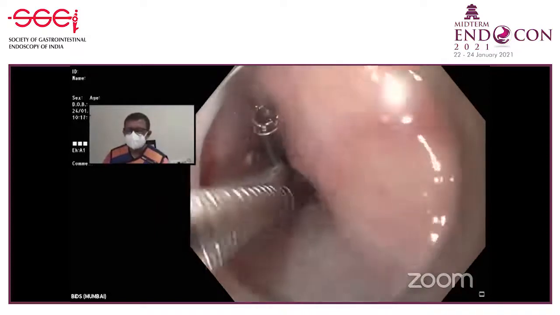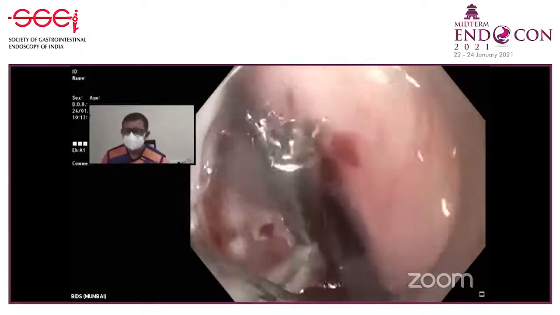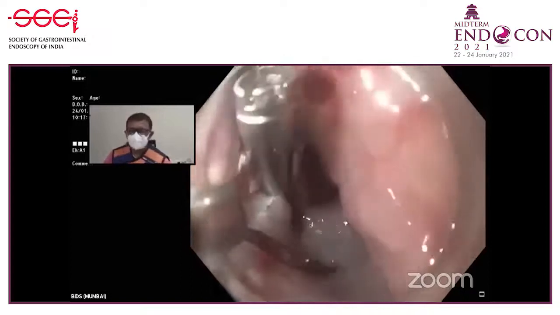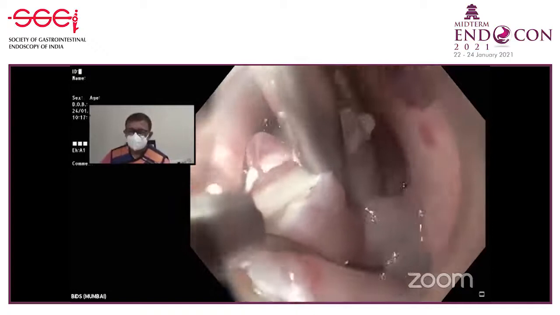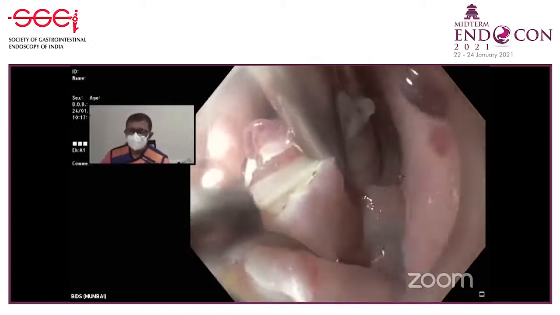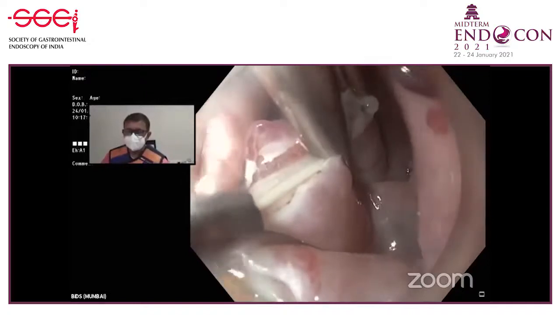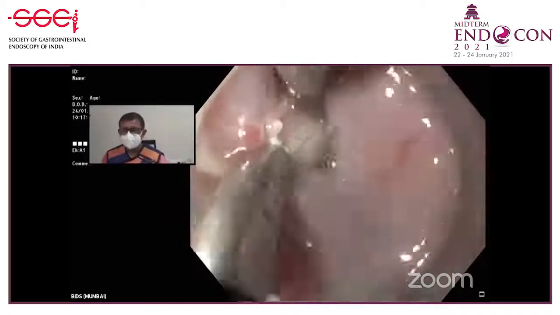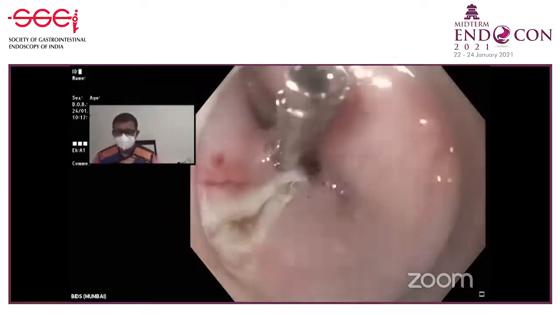So Dr. Amit, sometimes we apply the proximal clip first, and sometimes that will bring the margins closer. But it will come in your way. Sometimes it helps, sometimes it will come in your way. But see what I've done now? By pushing it down, you're everting the edges, bringing it upwards. Okay, close. I think applying the down pressure is very important. And you do suction so that you reduce the air from the lumen.